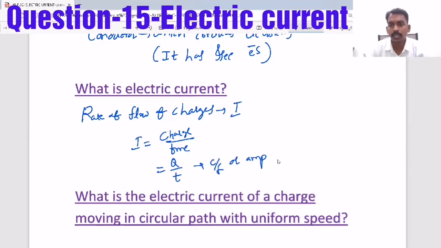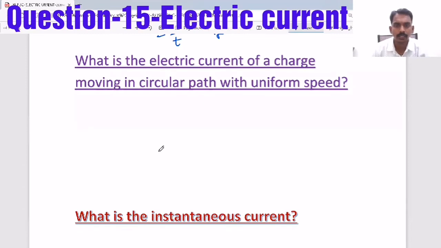The word rate comes in physics whenever you divide a quantity by time. So rate of flow of electric charges, nothing but electrons, is defined as electric current.